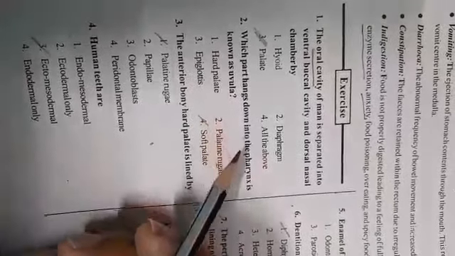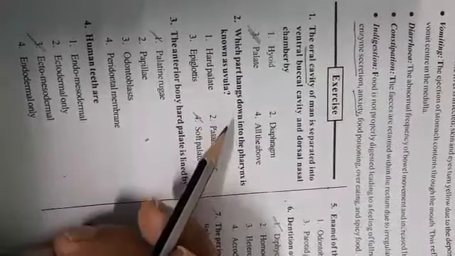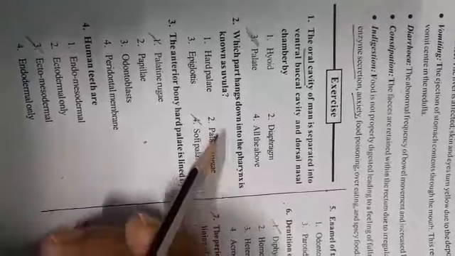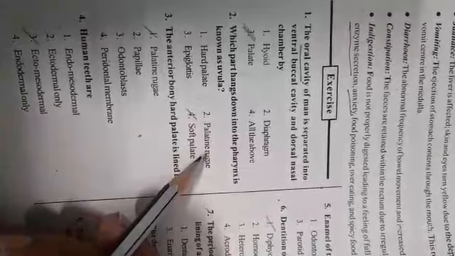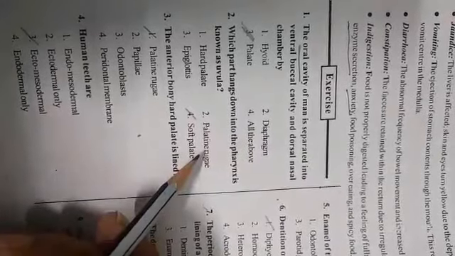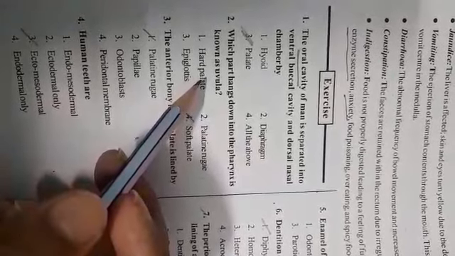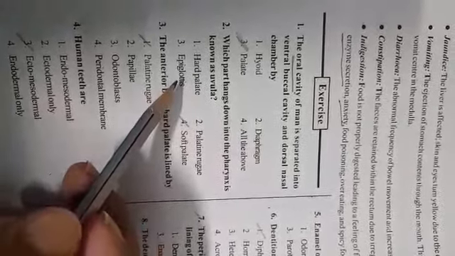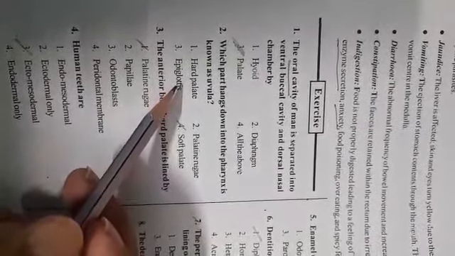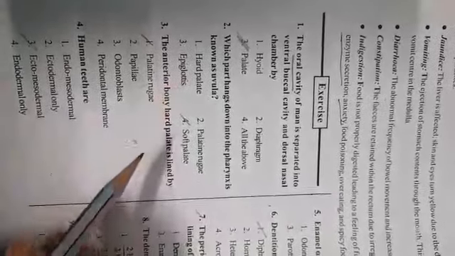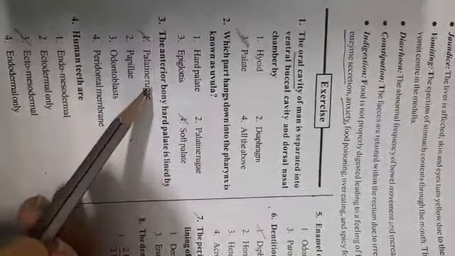Which part hangs down into the pharynx and is known as uvula? The answer is soft palate. What is palatine rugae? Palatine rugae cover the hard palate. Next, hard palate: the anterior part of the palate which is made up of bones is called hard palate. Epiglottis is a cartilaginous flap which prevents the entry of food into the larynx. The anterior bony hard palate is lined by palatine rugae.